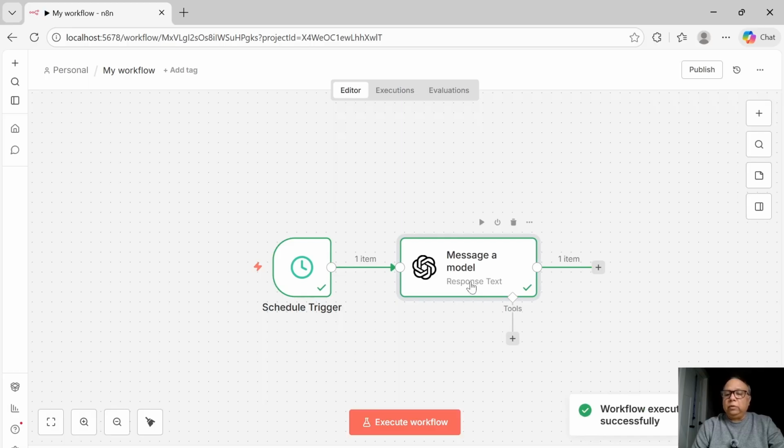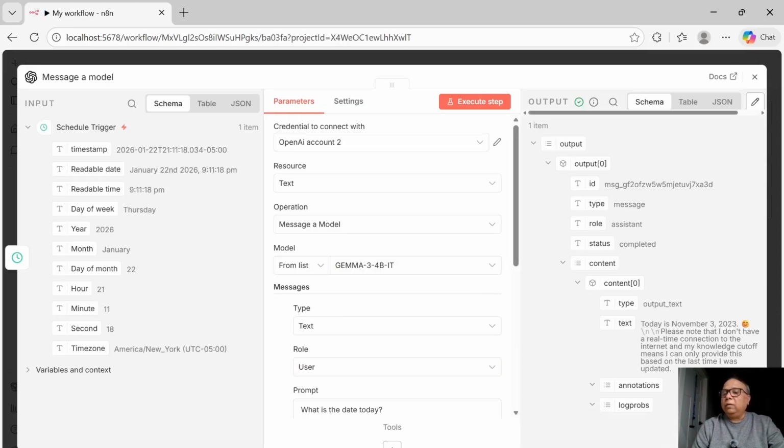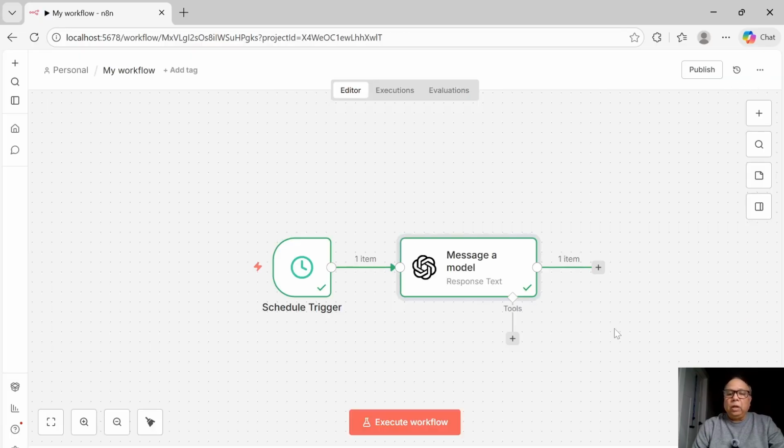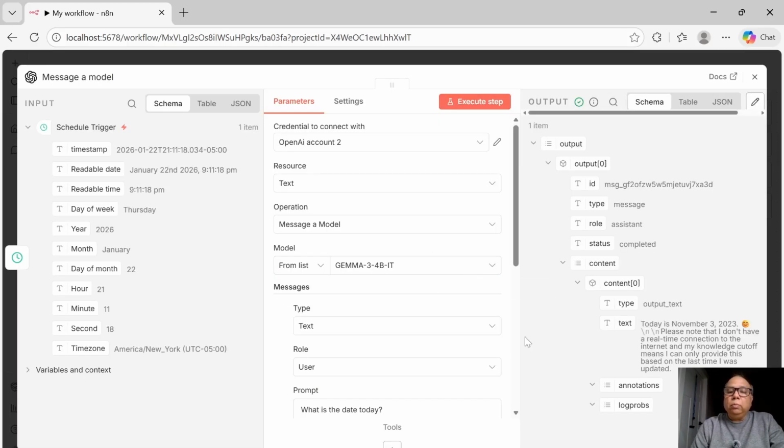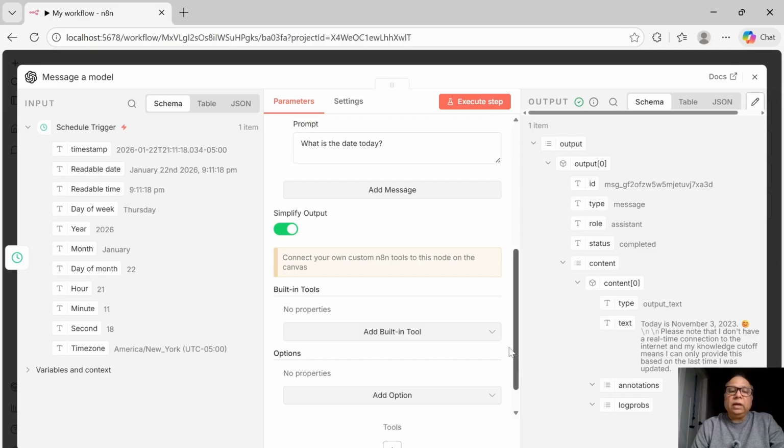The workflow executed successfully, and it's still November 23rd, 2023, clearly an incorrect date. Now, what we are going to do is improve this model in such a way that it solves a use case for us. There are a few things that we are going to do in this use case. Use case number one.